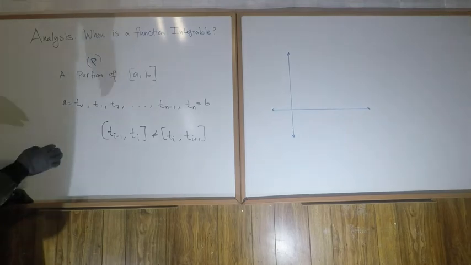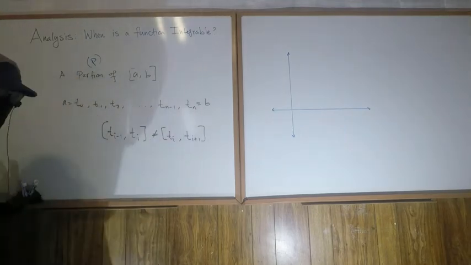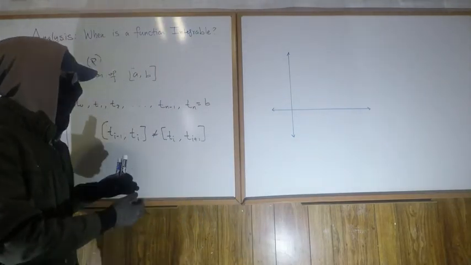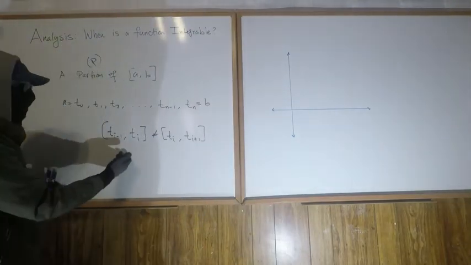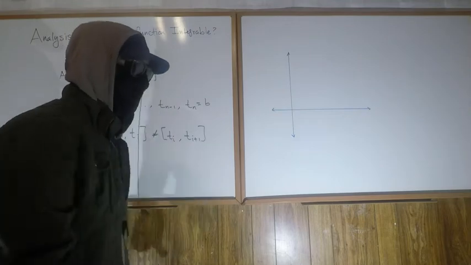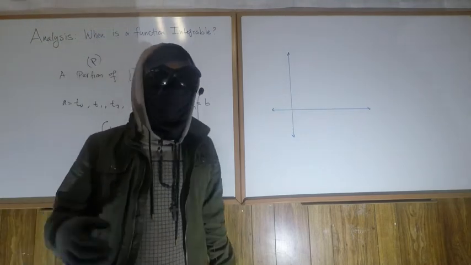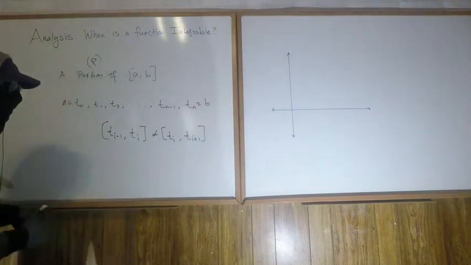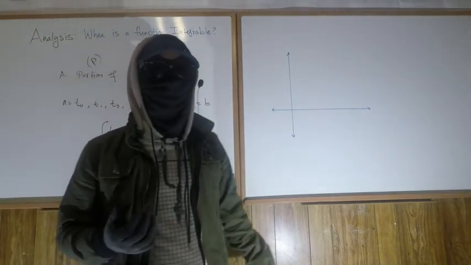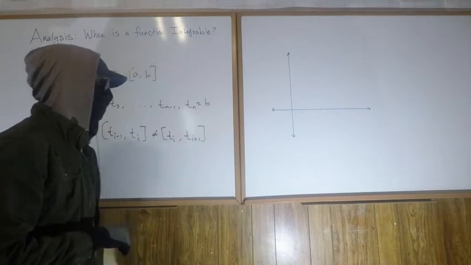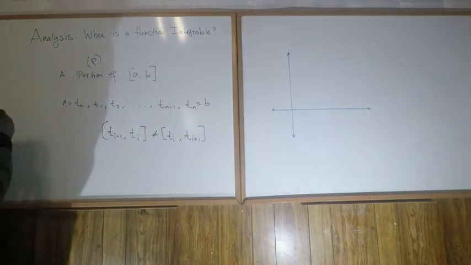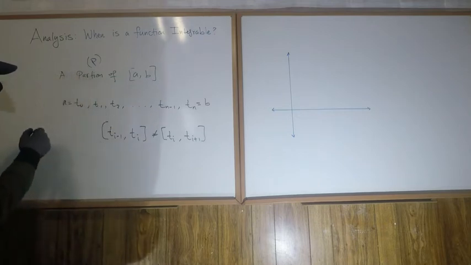So you get what I mean by a partition. Obviously, if I have n growing, then we're breaking up the interval into smaller and smaller pieces. And in fact, you will see what we're going to do in the end is really think about what happens when n goes to infinity, right? So that's akin to the Riemann sum definition of the integral. But anyway, you just need to understand what a partition is. Partition of AB, we've got that.